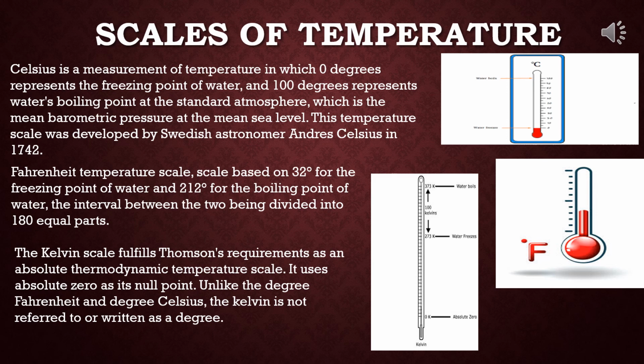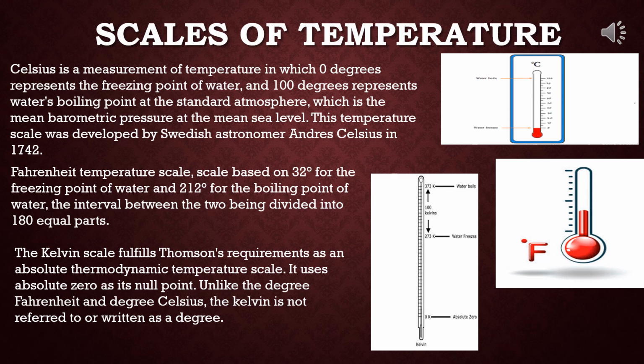The lower fixed point and upper fixed point of this scale are taken as 32 degrees Fahrenheit and 212 degrees Fahrenheit. That is, its fundamental interval is equal to 212 minus 32, which is equal to 180 Fahrenheit degrees. See the second one. This is degree Fahrenheit written, that is the Fahrenheit scale. And the third one is the Kelvin scale.